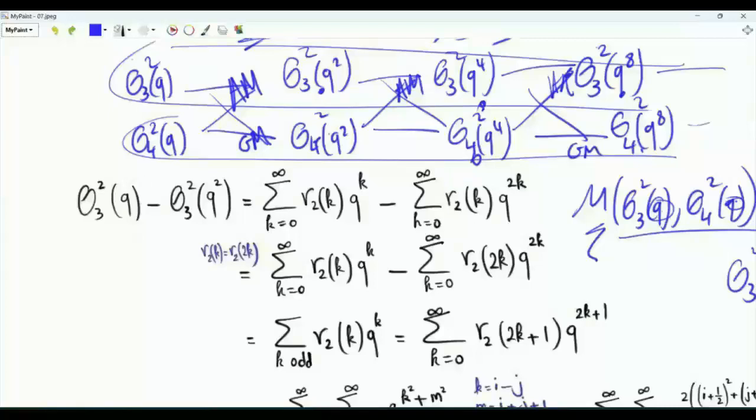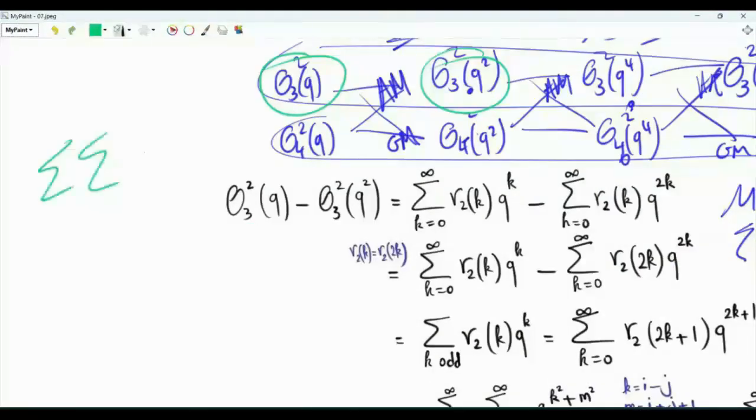Let's investigate this difference. The difference between this guy and this guy. Theta3 of q squared minus theta3 of q squared squared. We know that the theta function is a single sum. We square it, we get a double sum, and the double sum will have q or q squared in this case, and then we have m squared plus n squared, where these are the summation indices. And then we can do this trick of writing down the double sum as a single sum using this function, which gives us the number of ways in which some non-negative integer can be written down as the sum of two squares. And we need to respect order, and we need to respect sign.